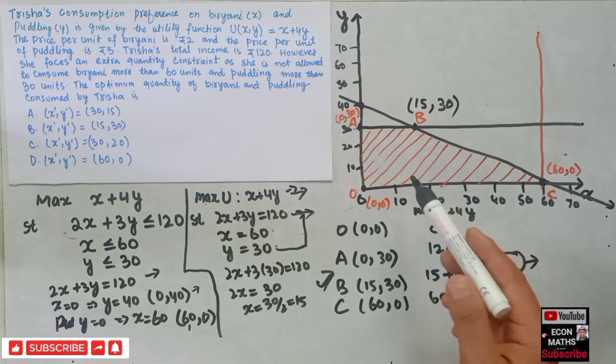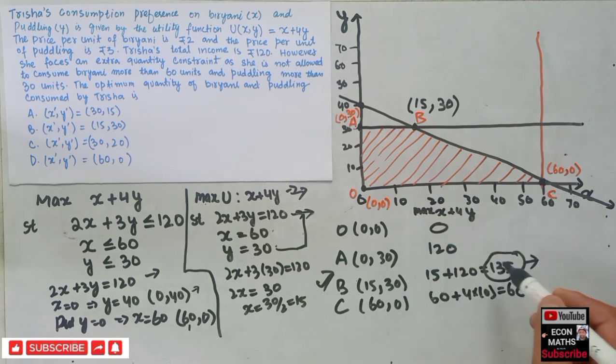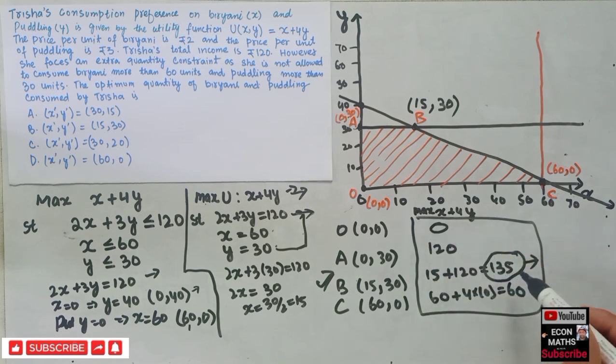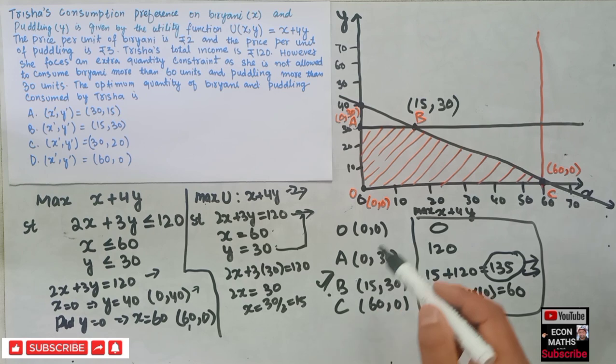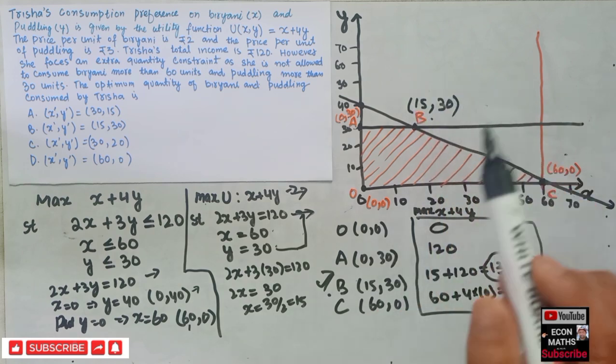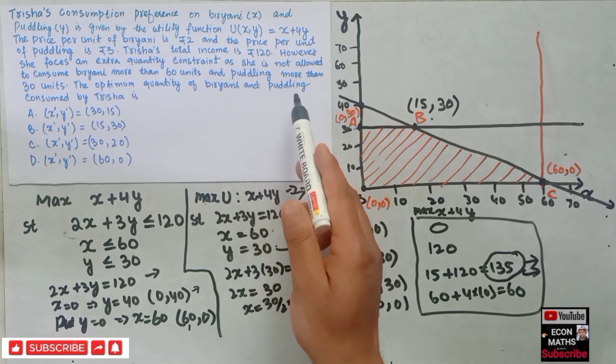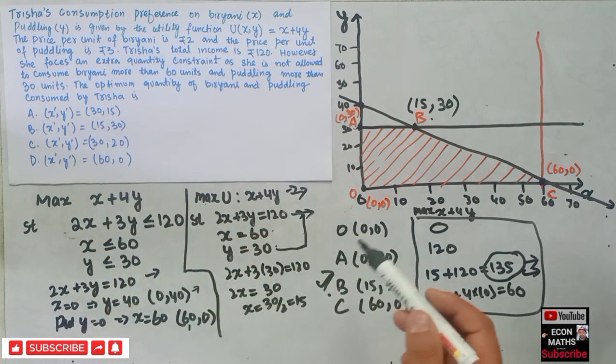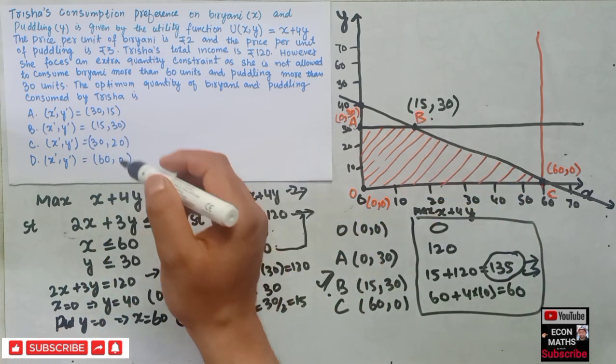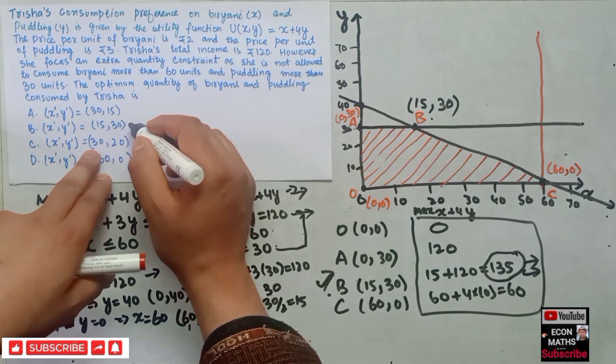of this very function, because from the maximization solution here we see the maximum possible value is 135, which occurs at point B, that is at point B 15, 30. So the optimum quantity of the biryani and pudding consumed by Trisha will be 15 and 30. So I guess this very option, that is option B, is correct.